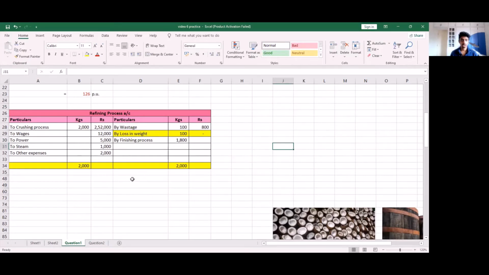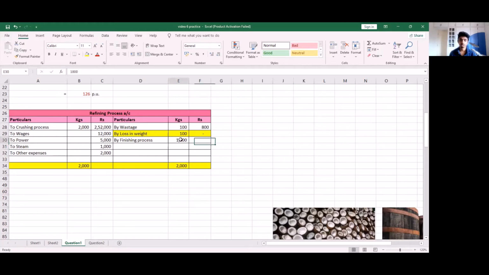Next, we have to find our cost per unit.